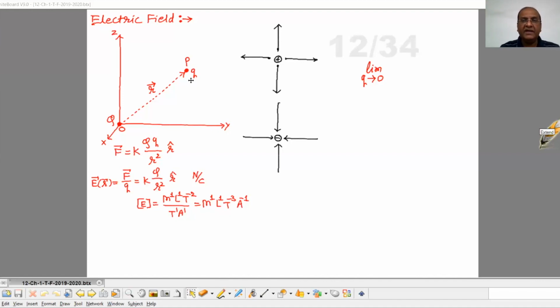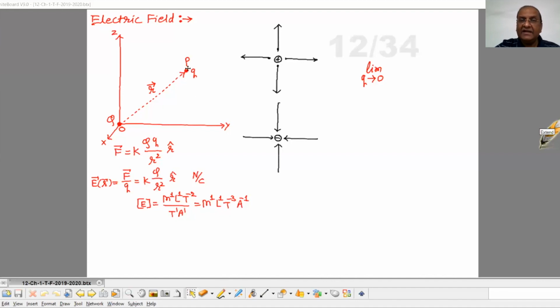So is anything left behind at P if small q is removed? In general, we answer, no, nothing is there. No. The effect of this capital Q charge is prevailing there.